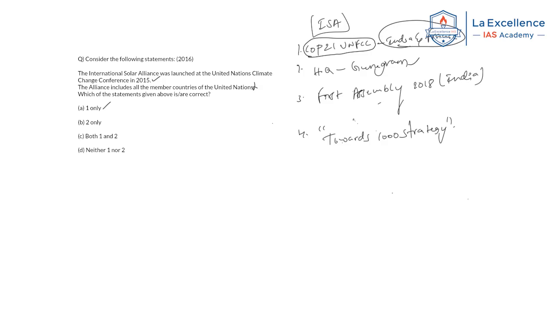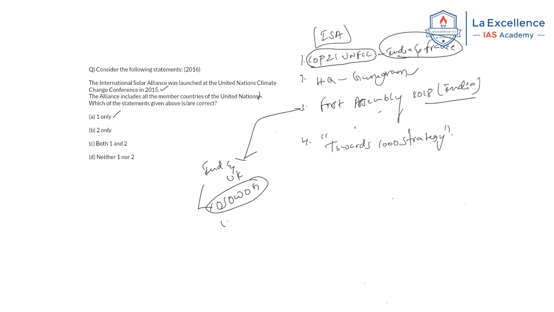The first assembly of ISA happened in 2018 in India. Remember that in this assembly, India and the UK collaborated to establish the One Sun, One World, One Grid idea, in which they want to integrate regional grids into one common grid, so as to supply renewable energy from surplus to deficit regions. Right? Okay, the next thing you have to know about is the Towards 1000 strategy.